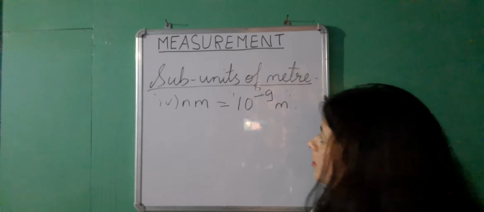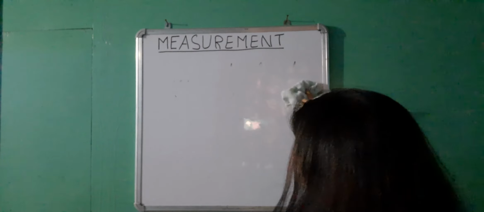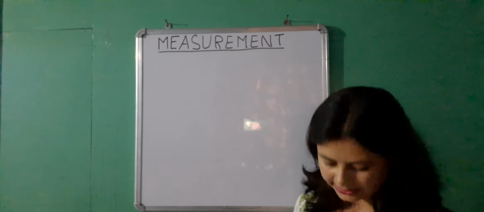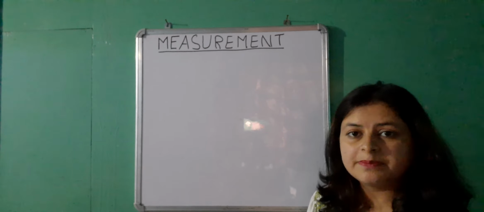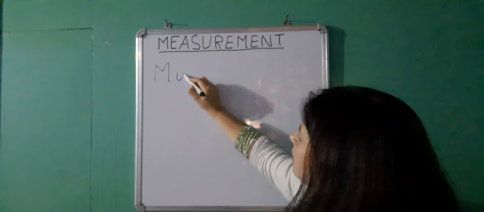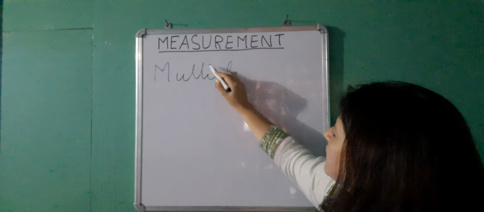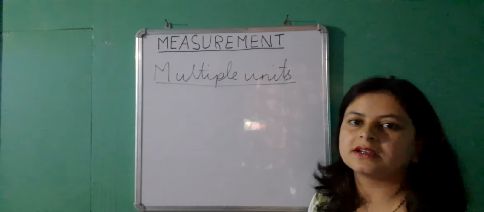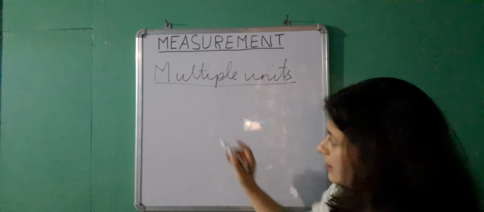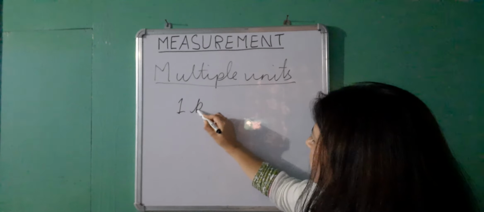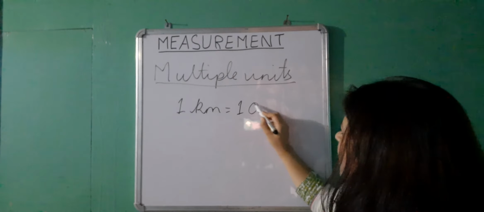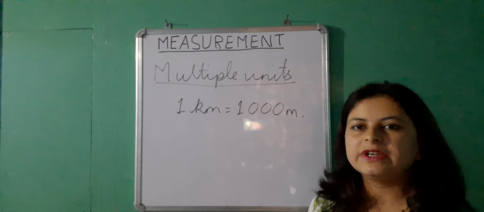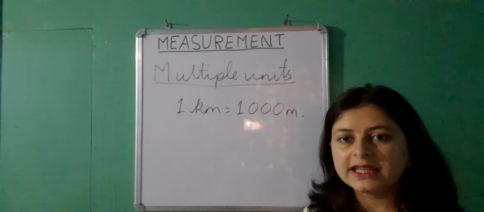Now, if the measurement is bigger than a meter, if the object to be measured is very big, the dimensions of the object are quite big, then we have to go for multiple units of meter. In the metric system, we just have one multiple unit, that is kilometer, where 1 kilometer is equal to 1,000 meter. So if a meter repeats itself 1,000 times, we can say that the distance is equal to 1 kilometer.